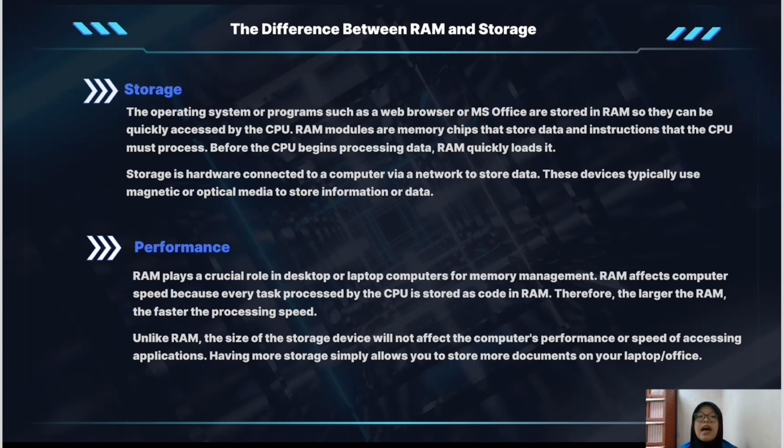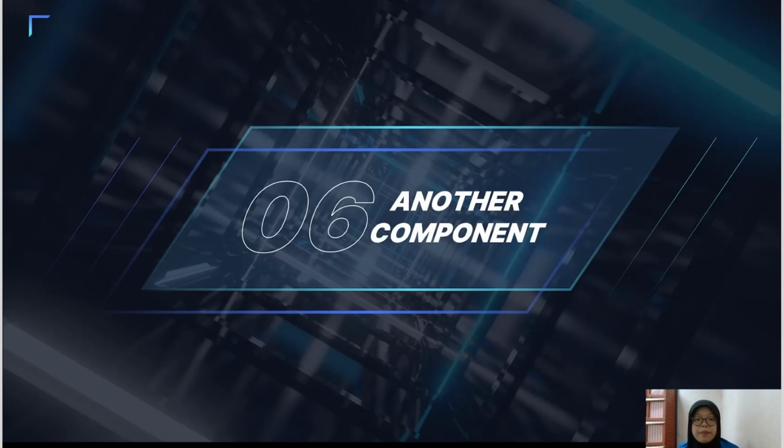Last, performance. RAM plays a crucial role in desktop or laptop computers. For memory management, RAM affects computer speed because every task processed by the CPU is stored as code in RAM. Therefore, the larger the RAM, the faster the processing speed. Unlike RAM, the size of the storage device will not affect the computer performance or speed of accessing applications. Having more storage simply allows you to store more documents on your laptop or device.